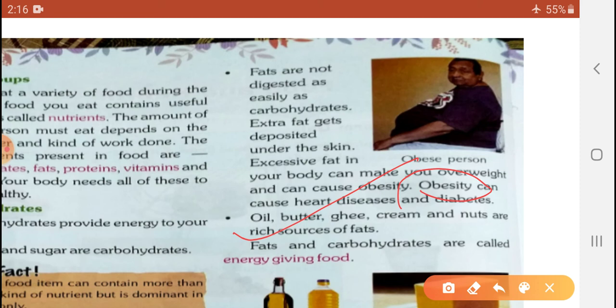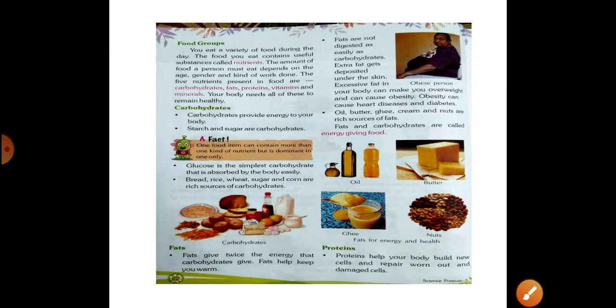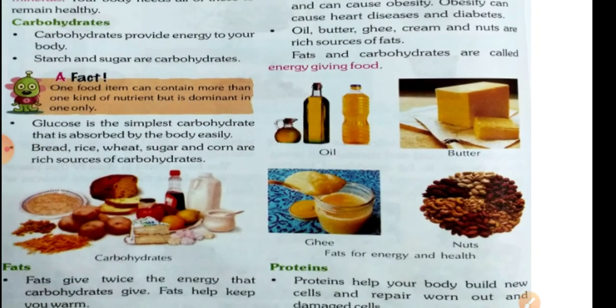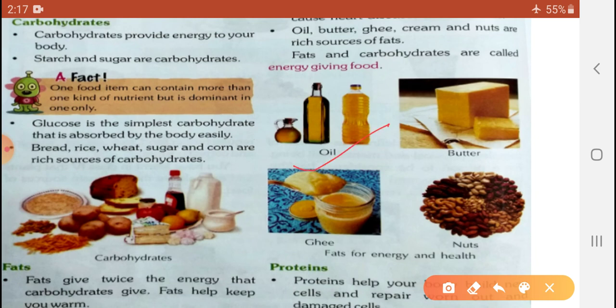Fat and carbohydrates are called energy giving foods. We get a lot of energy from carbohydrates and fat, so we call these energy giving foods. See the name here. Have you seen the given examples? My dear students, oil, butter, ghee, and nuts, see the picture already given and observe.